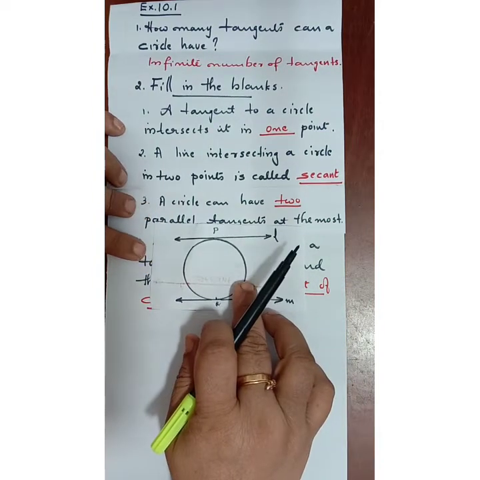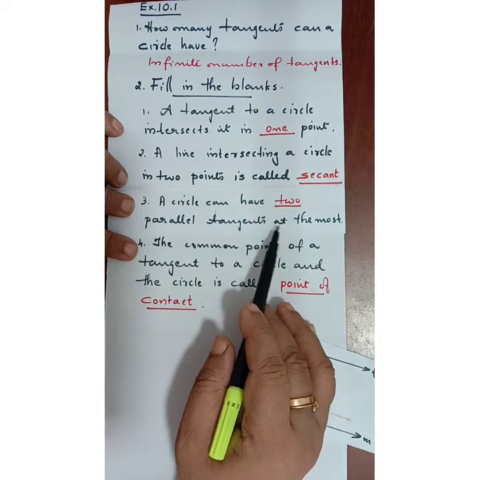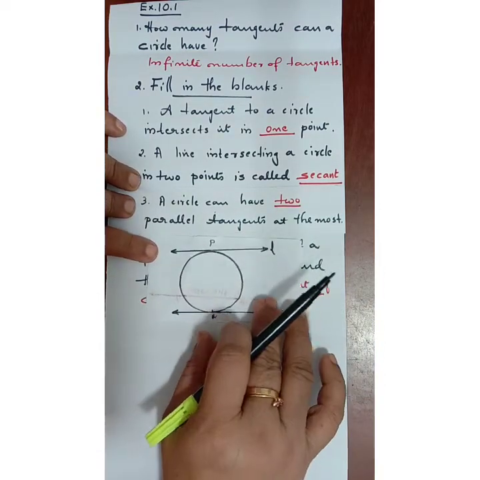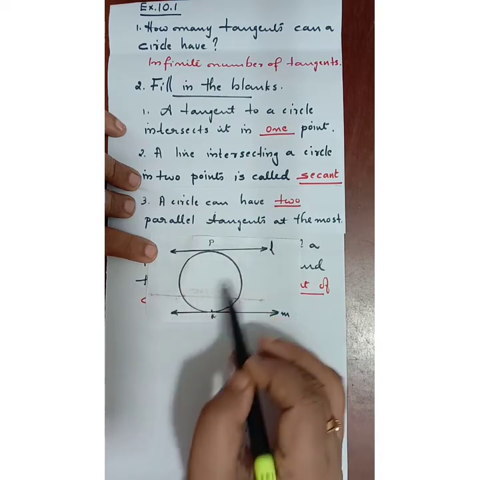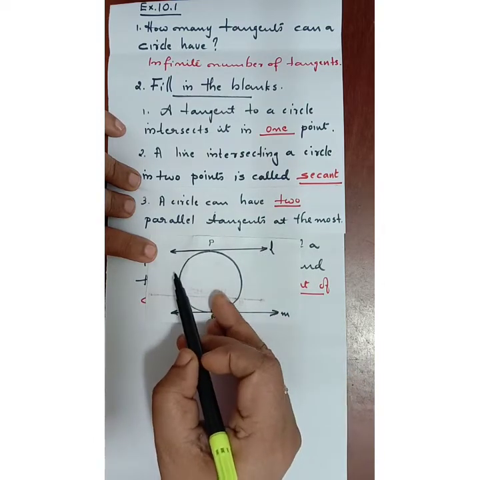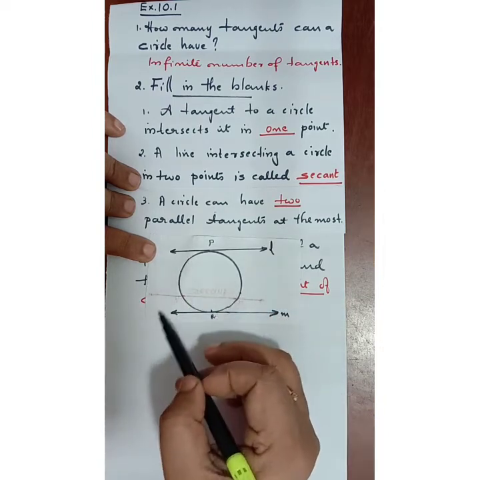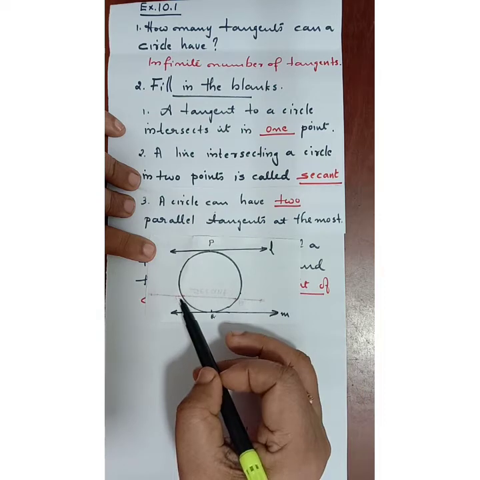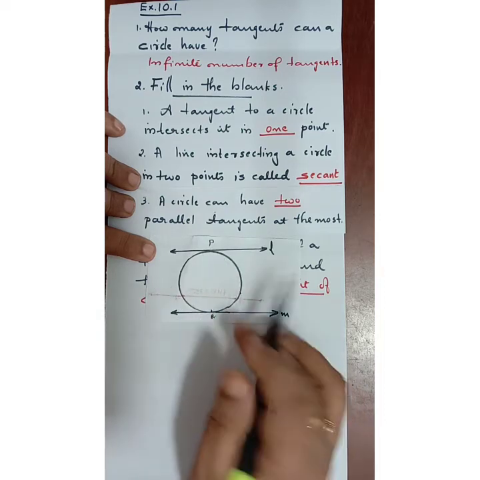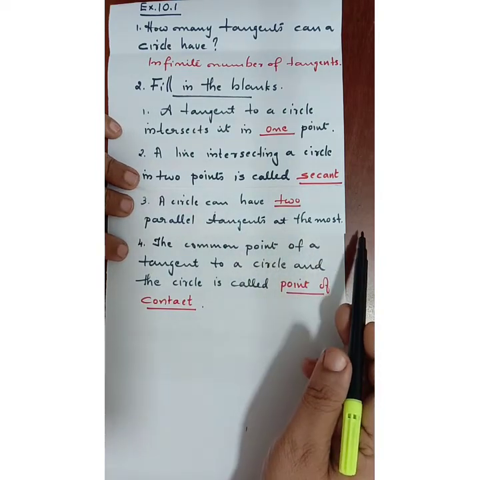So our question here is: a circle can have dash parallel tangents at the most. Here, parallel tangents, only two. Here is a pair of parallel tangents, L parallel to M. Similarly, if you consider another point, another parallel line can be drawn. Any point you consider, you will get one more line that will be parallel. Therefore, two parallel tangents at the most.